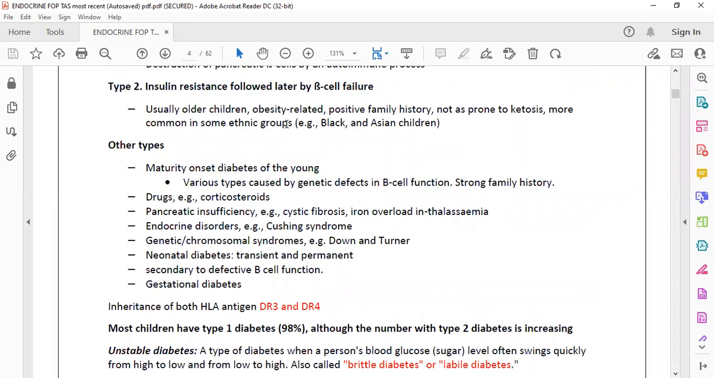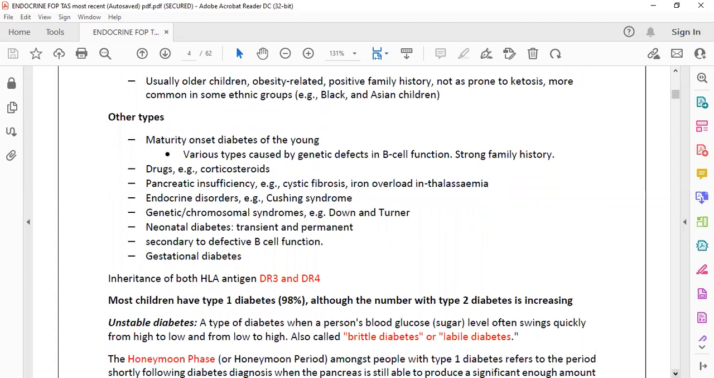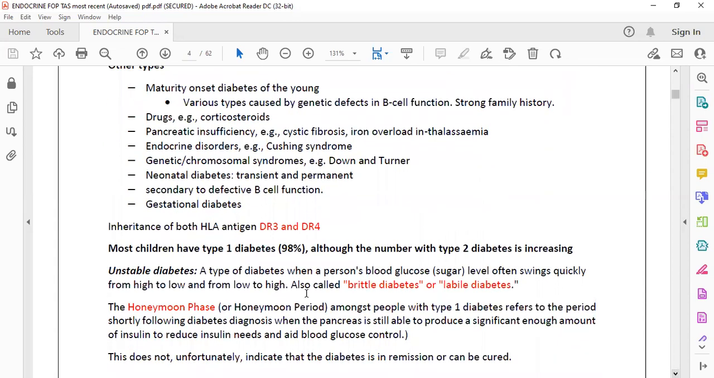There is another diabetes mellitus, maturity onset diabetes, which is also very important, which we will learn. Remember, some HLA antigens are associated. We discussed this in celiac disease and different types of disease. You have to remember this. DR3 and DR4 are related with diabetes mellitus, and there were some questions related with unstable diabetes. What is unstable diabetes?